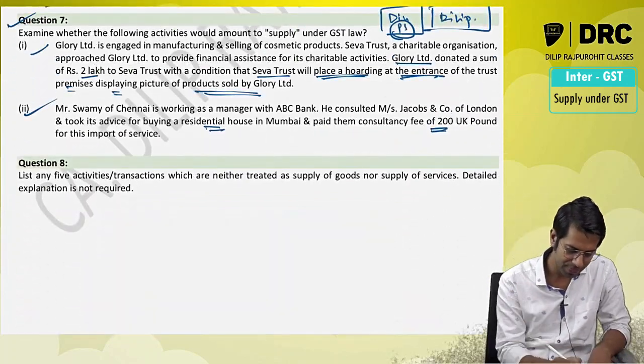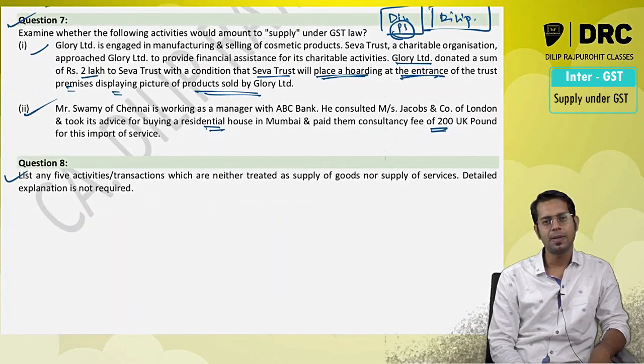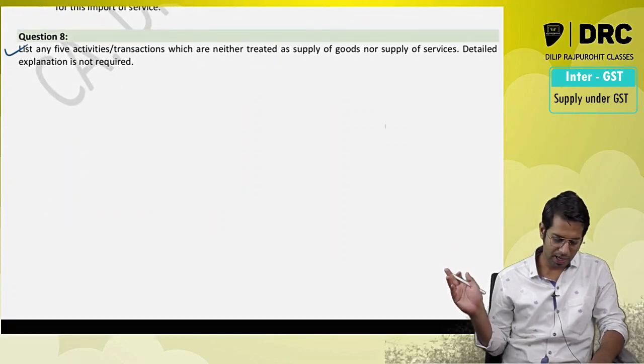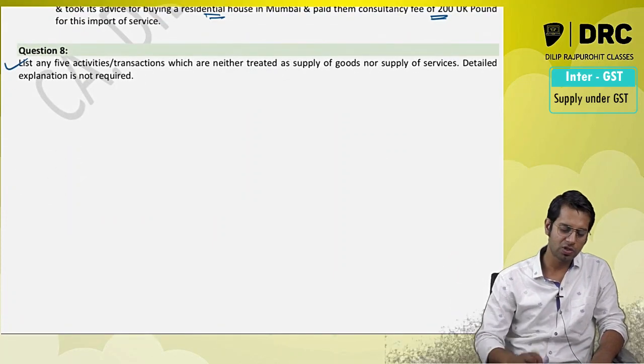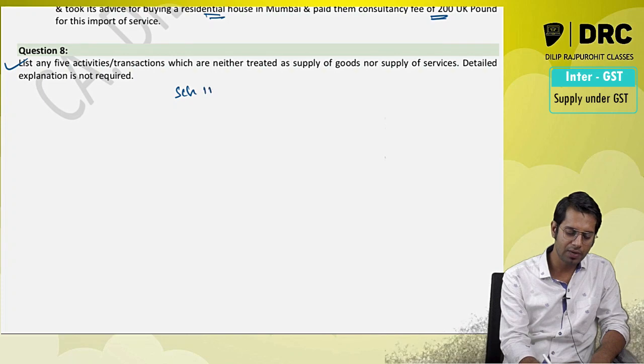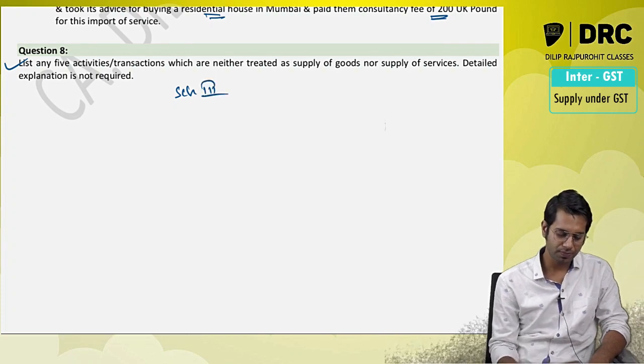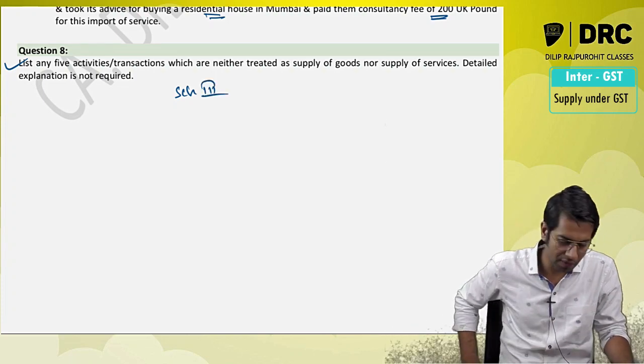Paid, supply. List any 5 activities which are neither supply of goods nor supply of services. I think you know the negative list of supply. So you can list the Schedule 3 activities over here, which are neither supply of goods nor supply of services.